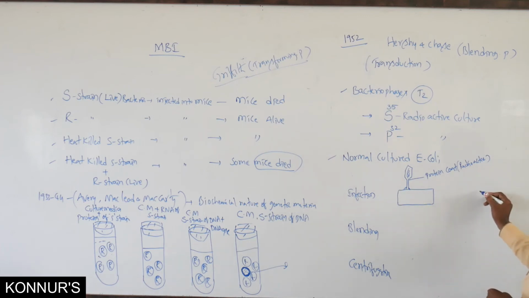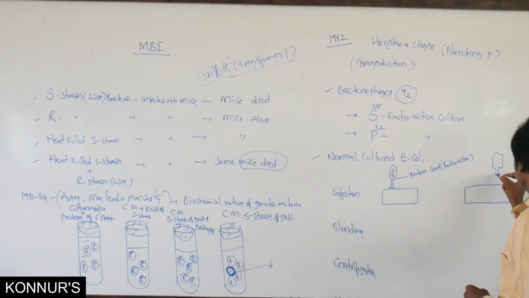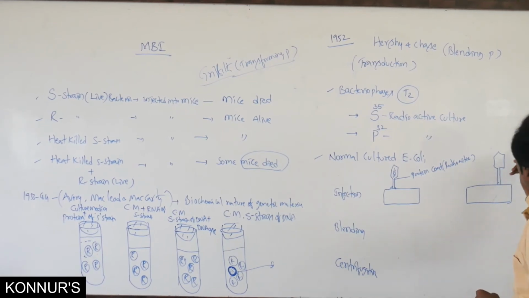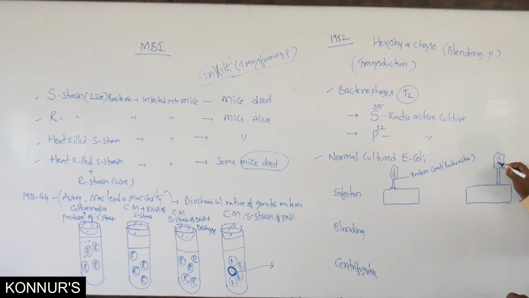Then similarly, one more E. coli. There, the dotted one, for understanding purposes, is radioactive DNA. That means P32 here, S35 there.